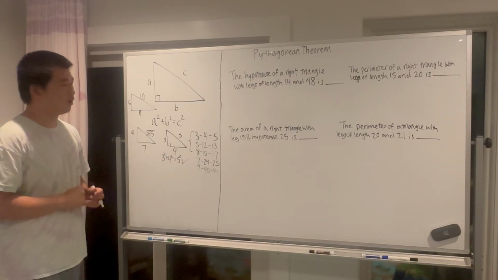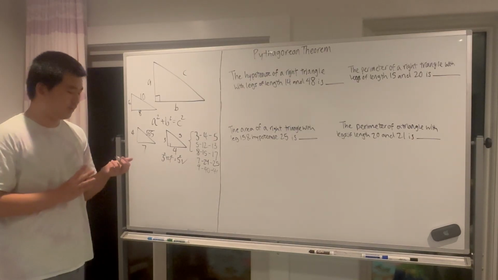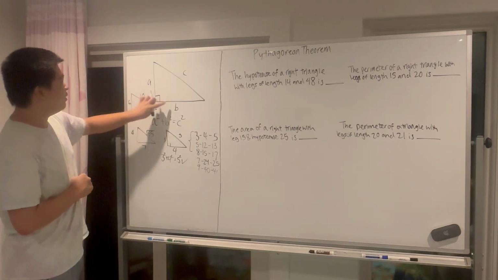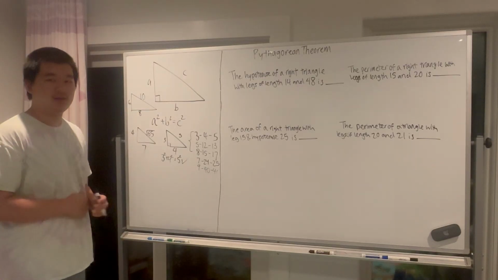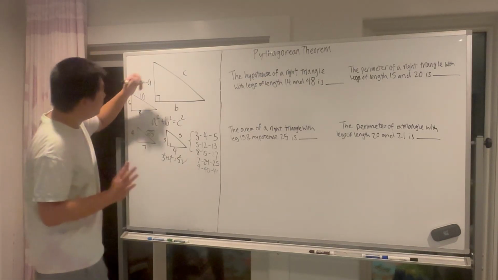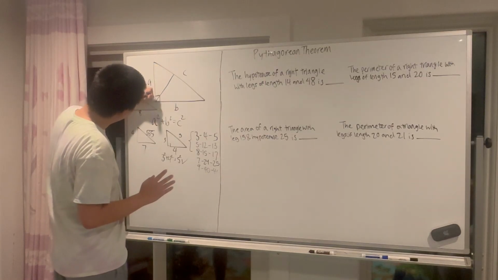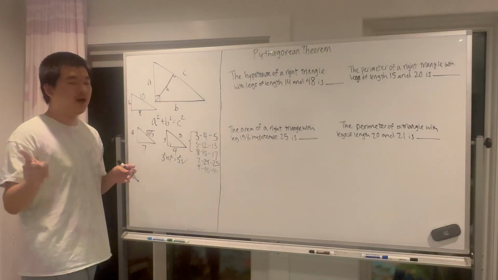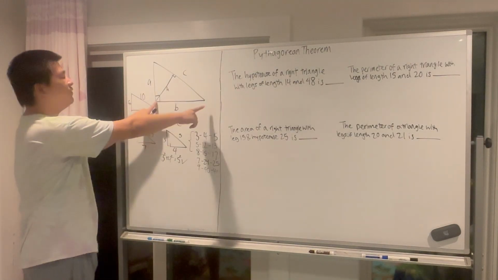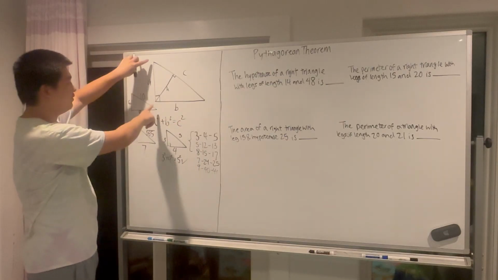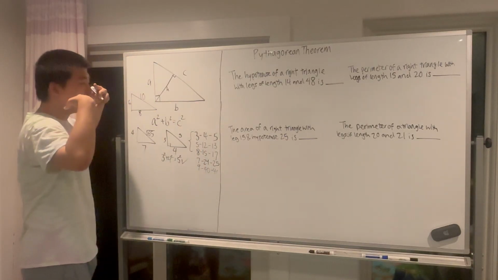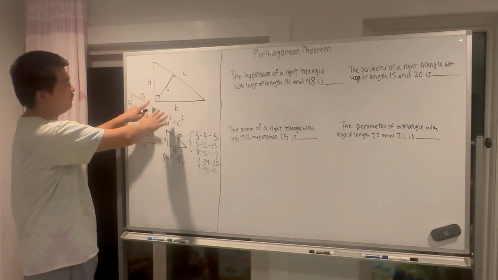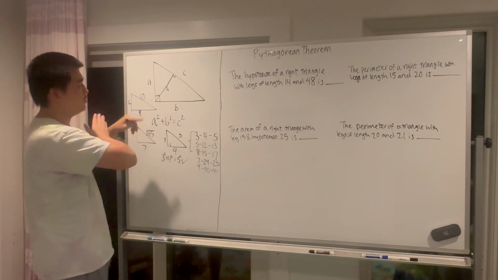Now, one more thing that is a little bit related to the Pythagorean theorem is how to find one other critical side length. We know a, b, and c, but there's one side length that number sense may also test you on, and that would be this side length, h. h is one of the heights of a right triangle. If you think of this side as the base, then a is the height. If you think of this as the base, then b is the height. But if you think of c as the base, then h is the height. This perpendicular line from this vertex down to the hypotenuse is h.